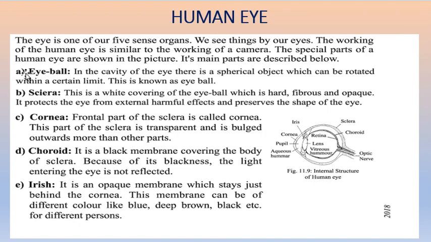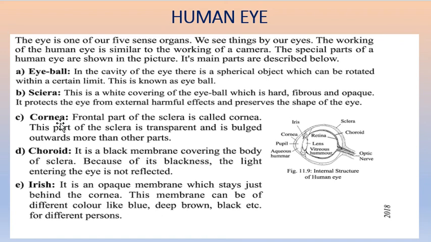Here the description of every part of the eye is given. You will try to memorize. This type of question can come in your GSC examination. In C number, the diagram of the eye can be given to draw, and in D number, you have to explain different parts of the eye.